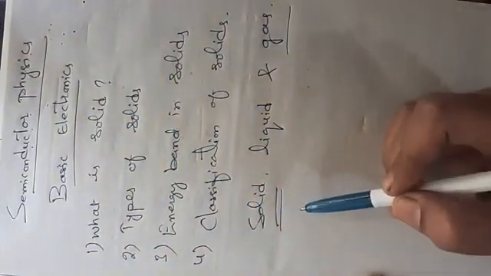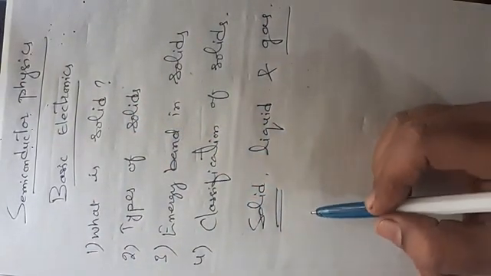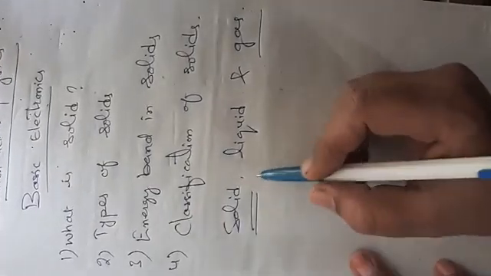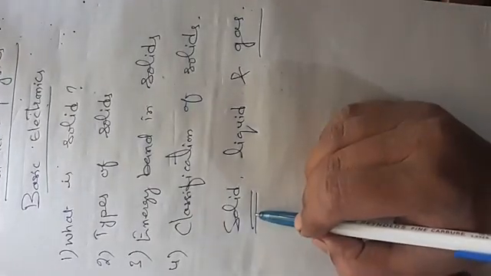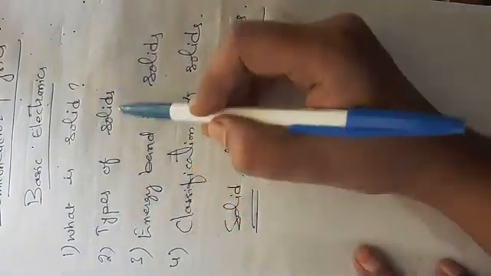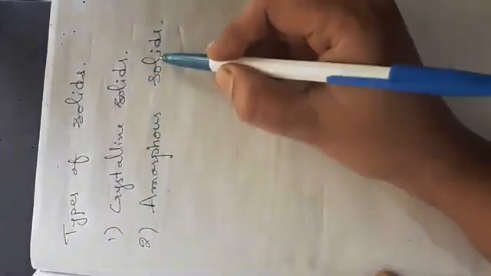So this total chapter is related to solids, so we should know the definition of solids, that is, a solid is one in which the atoms and ions are closely bound together by intermolecular forces. Now come to the next point, that is types of solids. There are two types of solids, that is crystalline solids and amorphous solids.